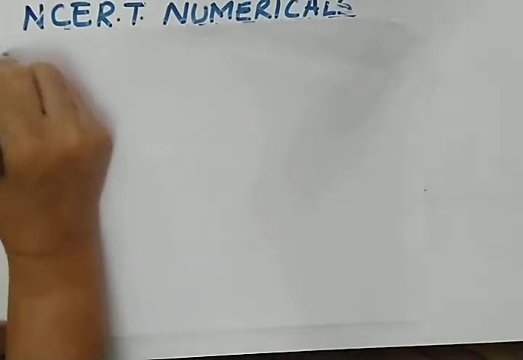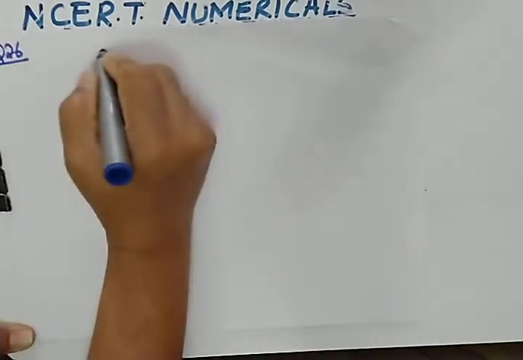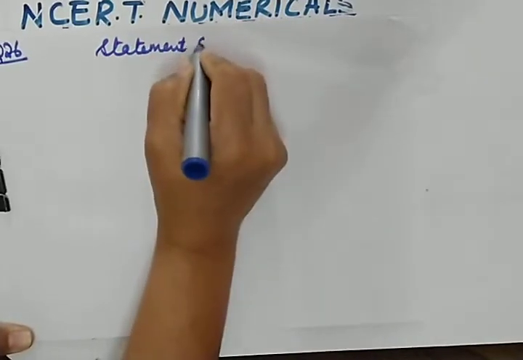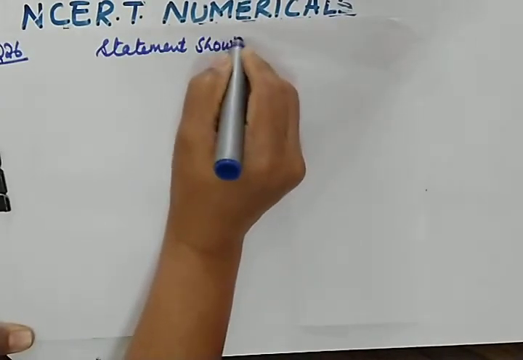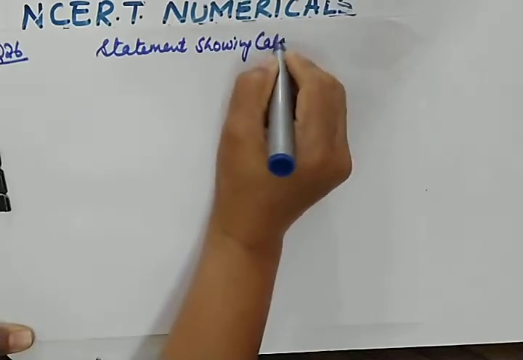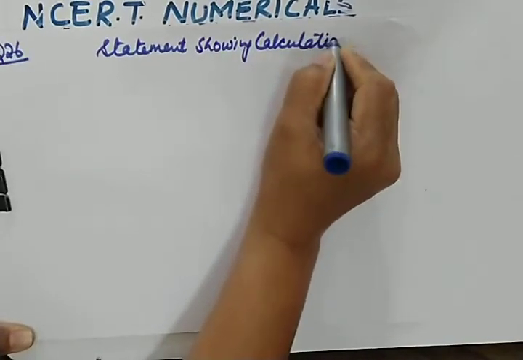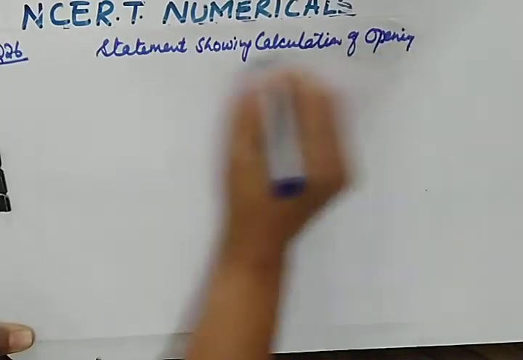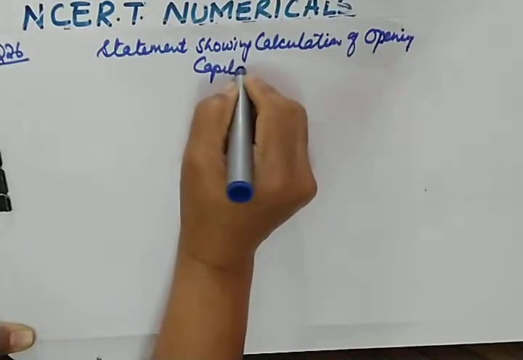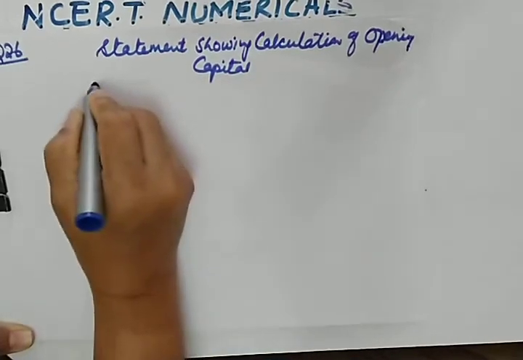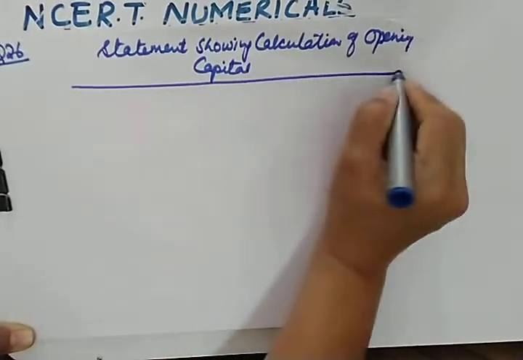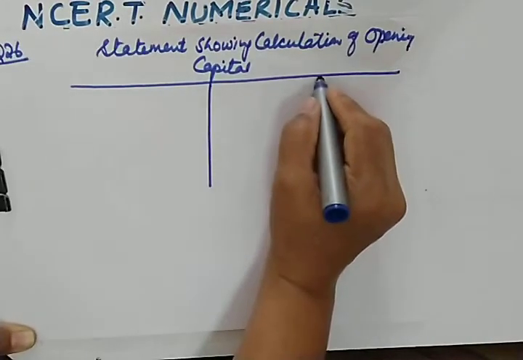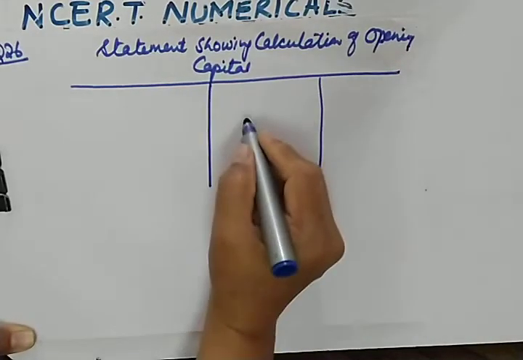This is question number 26, statement showing calculation of opening capital. Again, you will make this in statement form. Combined statement we are making.